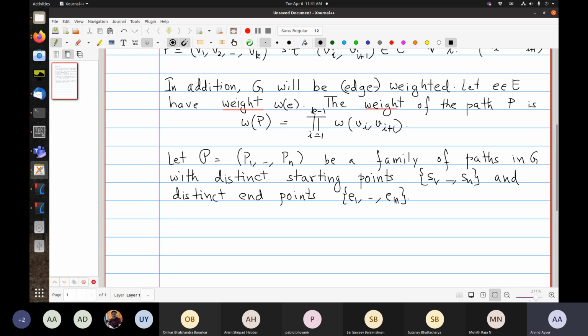I think in principle it's okay for one of the endpoints to be equal to one of the starting points, but we will not consider such examples.